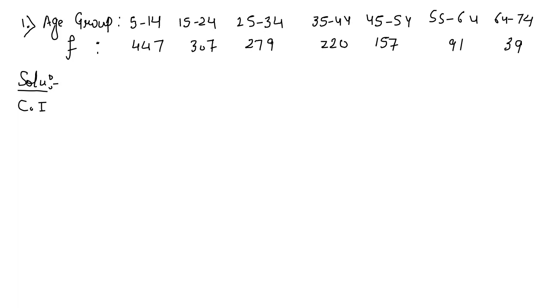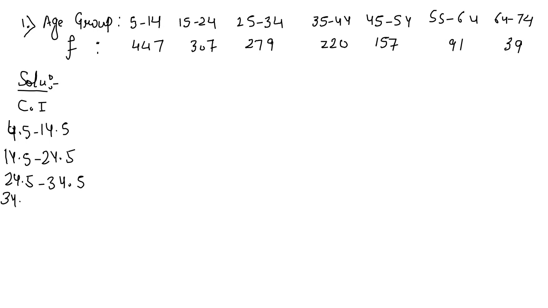Firstly, convert the inclusive data into exclusive data. So 5 to 14 will now be 4.5 to 14.5. Next is 14.5 to 24.5, 24.5 to 34.5, write down up to 74.5.